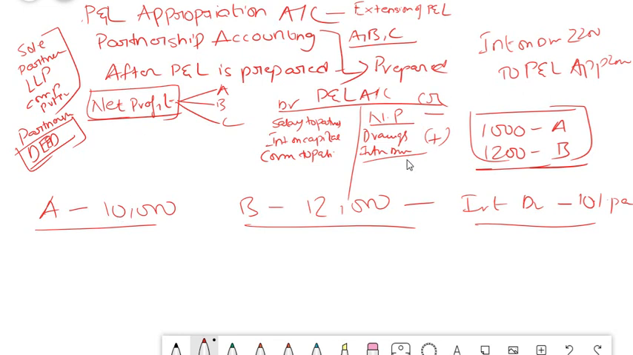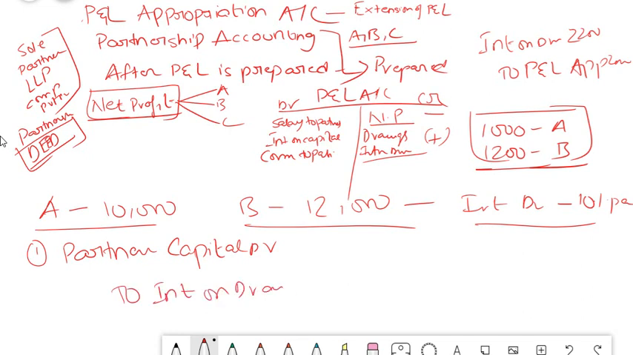Whenever there is interest on drawings, it has to be charged to the partner's capital. So the first entry that they will pass is the partner's capital account, if it is A, then A, if it is B, then B, to interest on drawings. This amount of 2,200, 1,000 for A and 1,200 for B, they will post in this entry. So this is a credit. This interest on drawings is a credit, which means it will reduce your capital.